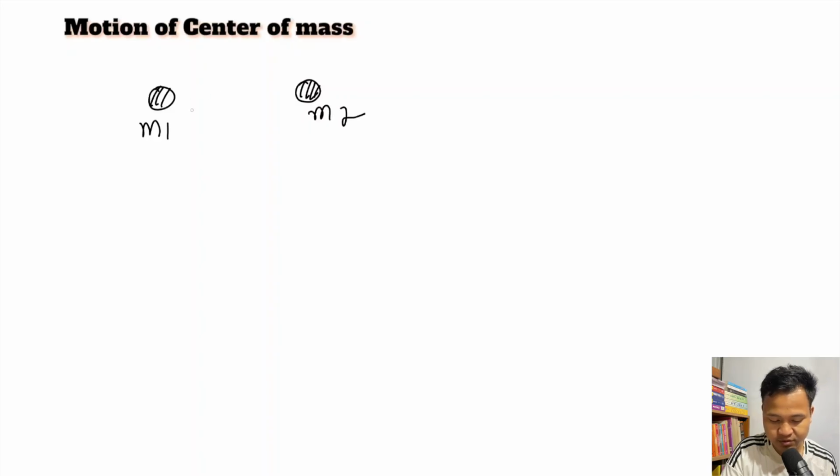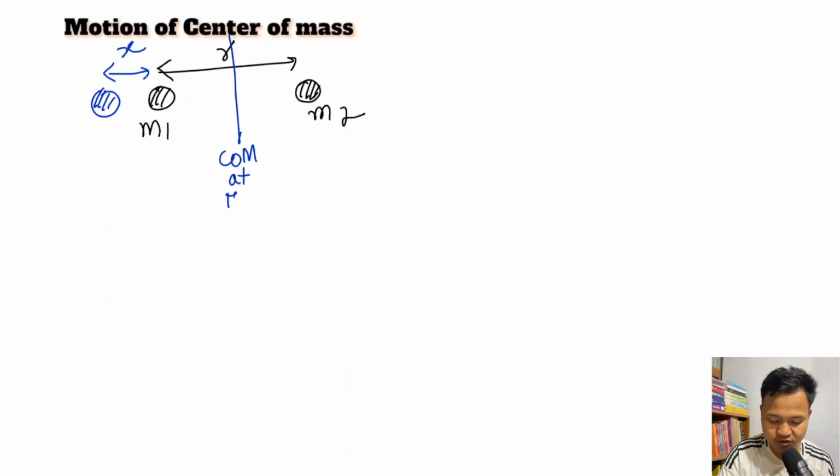So let's say the separation is R. So if I displace M1 by some distance x, then M2 also has to move so that the center of mass is not moving. Let's say the center of mass is at rest. For the center of mass to be at rest, by how much do I have to move M2? So that is the question.